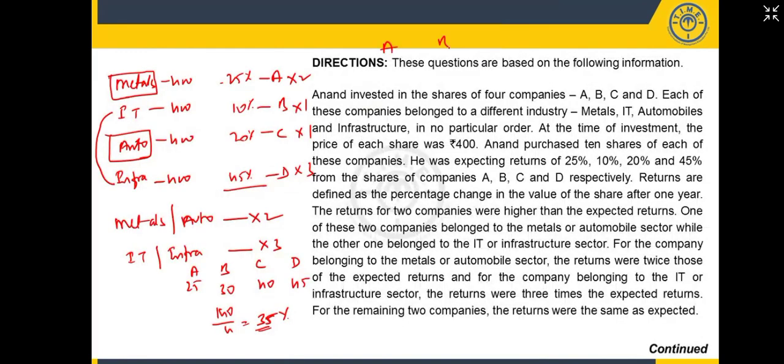A is expected 25, B is expected 10, C 20 and D 45. Two of the shares will have double and triple the returns. To get the maximum, I'll multiply this by thrice and this by twice, then 1 and 1. A will give you 50, B will give you 10, C will give you 20, and D will give you 135.